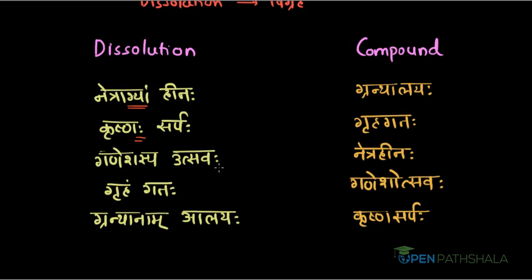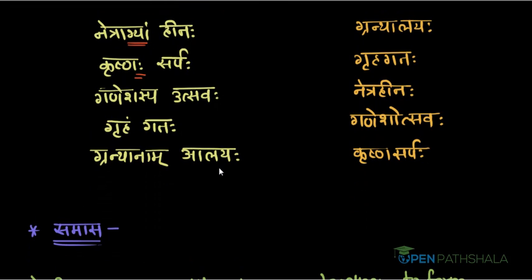This means whenever we make compounds, the case terminations of former constituents disappear. On the other hand, whenever we dissolve any compound, we have to add case terminations to the former constituent. So, this use of one word instead of two or more words is called samas. This word samas is derived from sam plus asa, where sam is a prefix and asa is a root. This itself means to compound or to club.